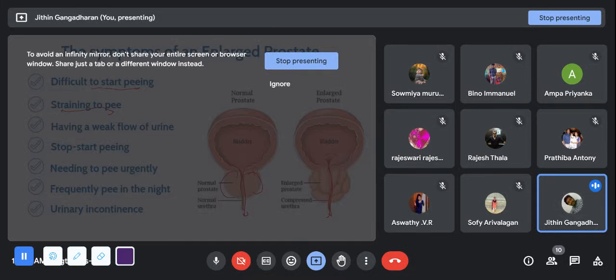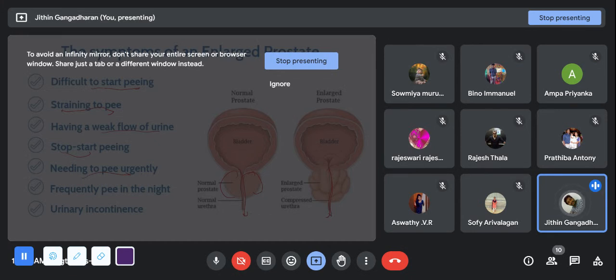Okay, they have to apply pressure. The flow of the urine will be weak. When you pee, it will automatically stop. Then you have to pressure, then again you have to start. Then stop. Then start. See, these are the symptoms that occur.